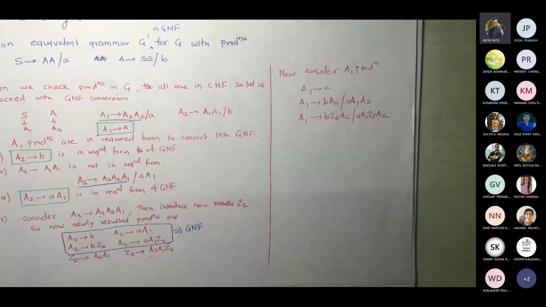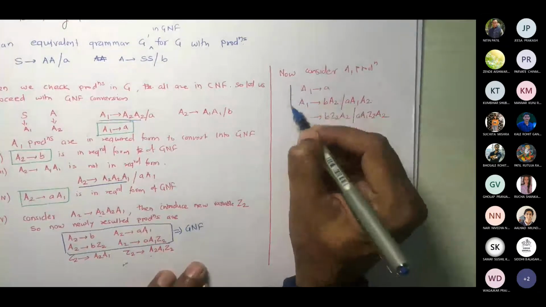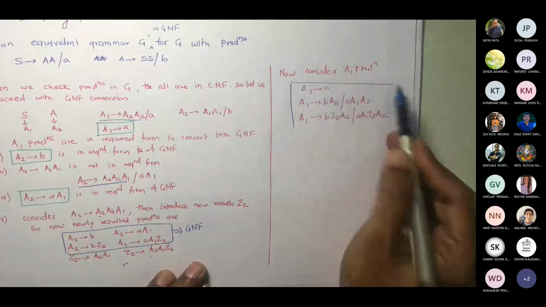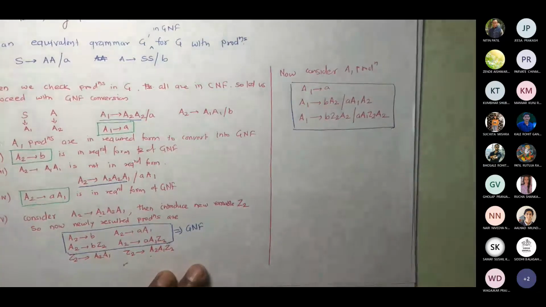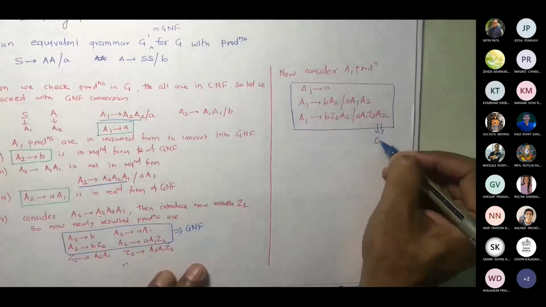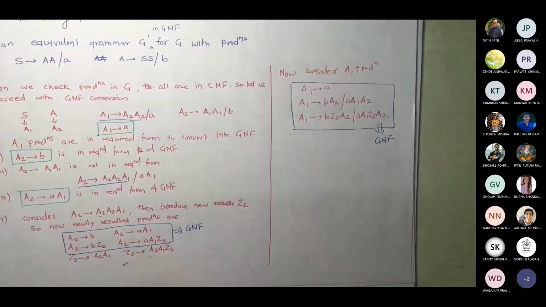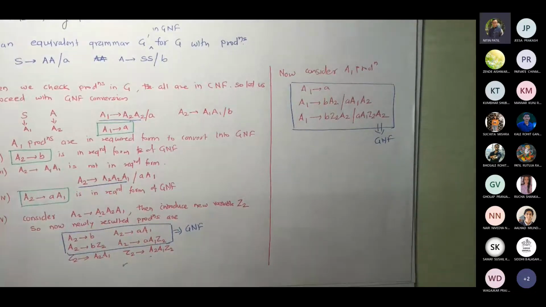Are they in GNF now? Yes. In GNF. Correct? Now A1 is done, A2 is done. What is remaining now? Z2.